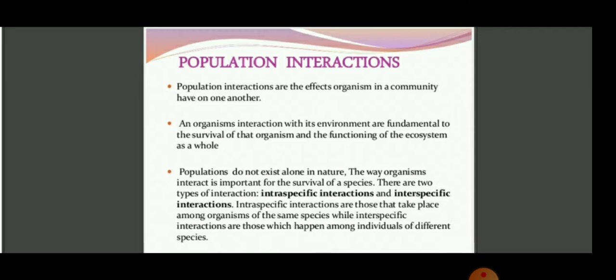The way organisms interact is important for the survival of a species, and there are two types of interaction: intraspecific interaction and interspecific interaction. Intraspecific interaction takes place among organisms of the same species, while interspecific interaction happens among individuals of different species, so that an organism's interaction with its environment is fundamental to the survival of that organism and the functioning of the ecosystem as a whole.